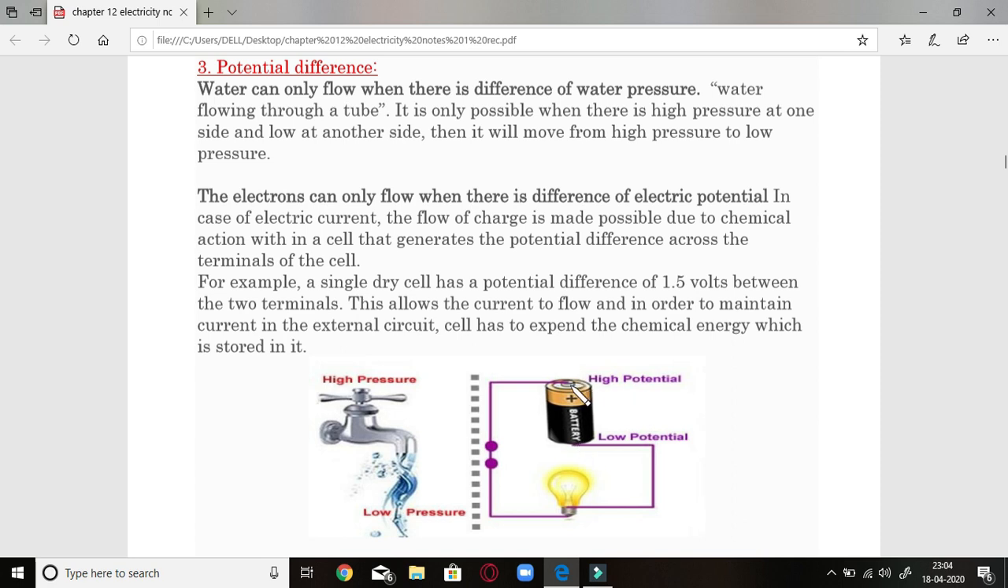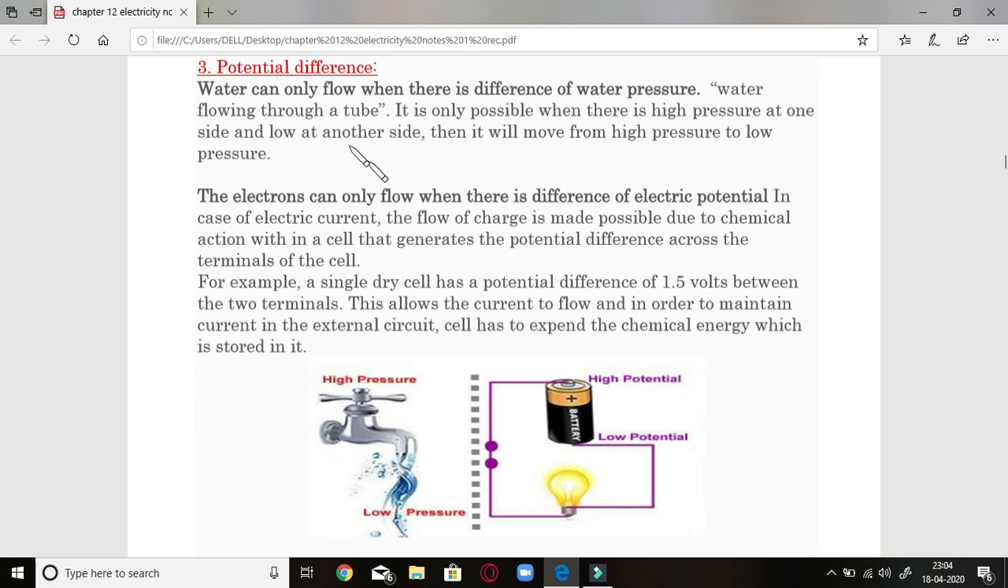So certainly it will be driven from the high potential to the low potential, but for that the chemical energy stored inside the battery will be used up, that is in the internal circuit, whereas electrons or current will keep on flowing through the bulb and through the keys, and then through the wire, through the external circuit.